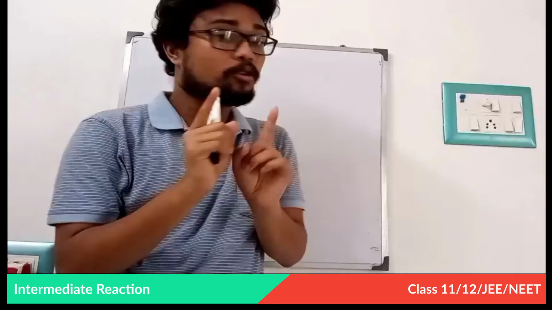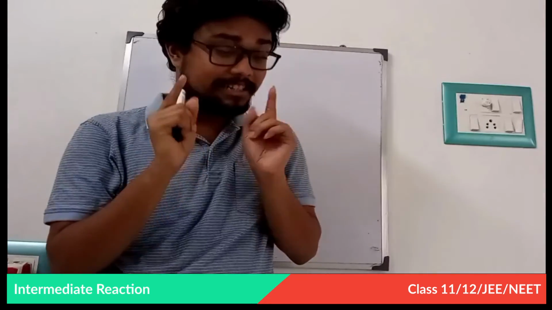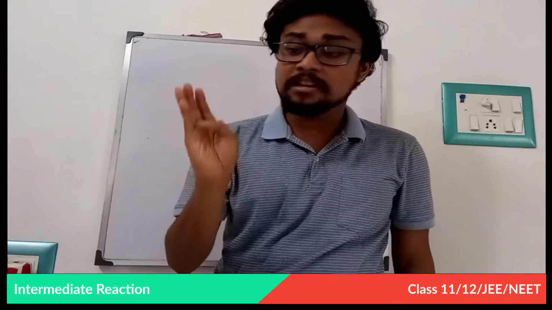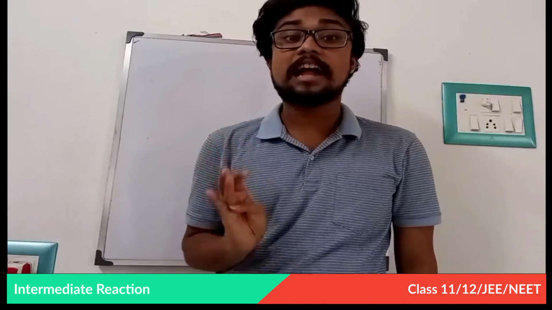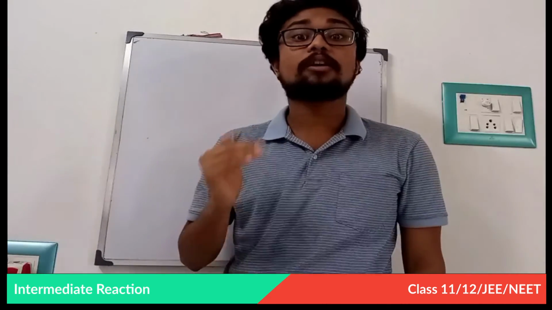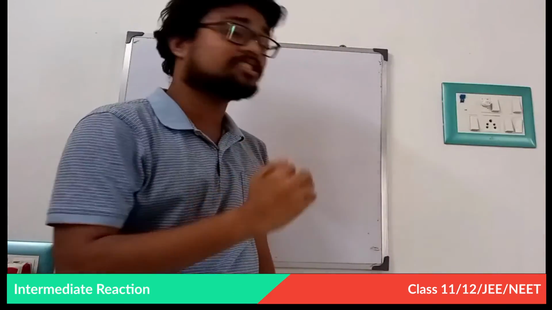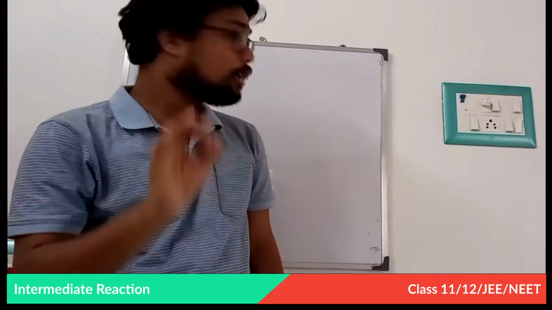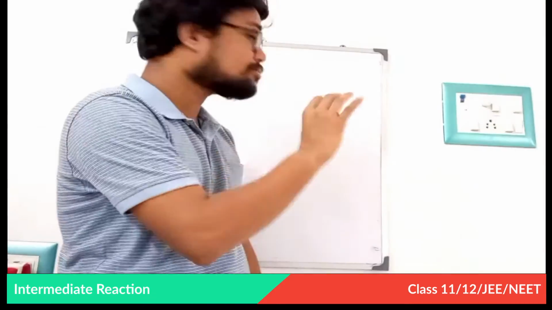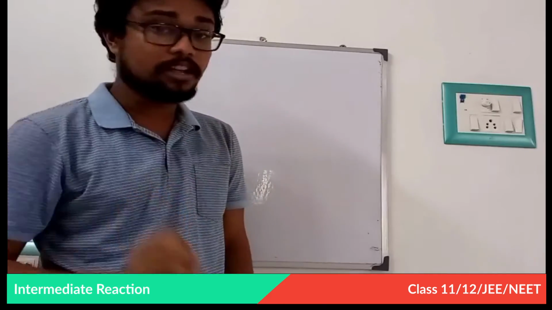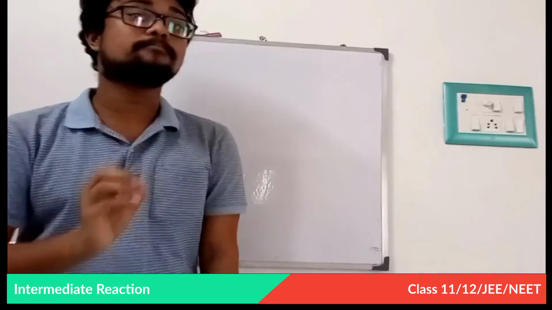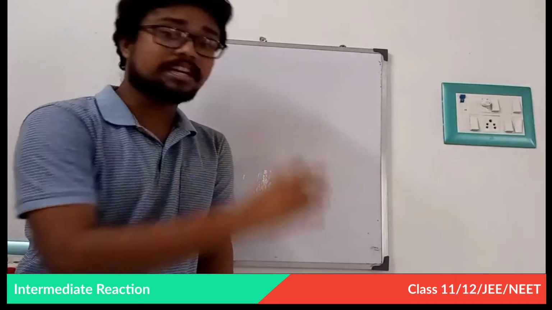This is the most important class of organic chemistry, and it will help you in class 11, class 12, and Advanced, and most importantly, to understand the actual organic chemistry. To know the reaction intermediate is a very important topic. So take a copy or notebook and note down everything which I will deliver to you, and listen very carefully and thoroughly. Okay, fine. Now I am going to start the reaction intermediate.